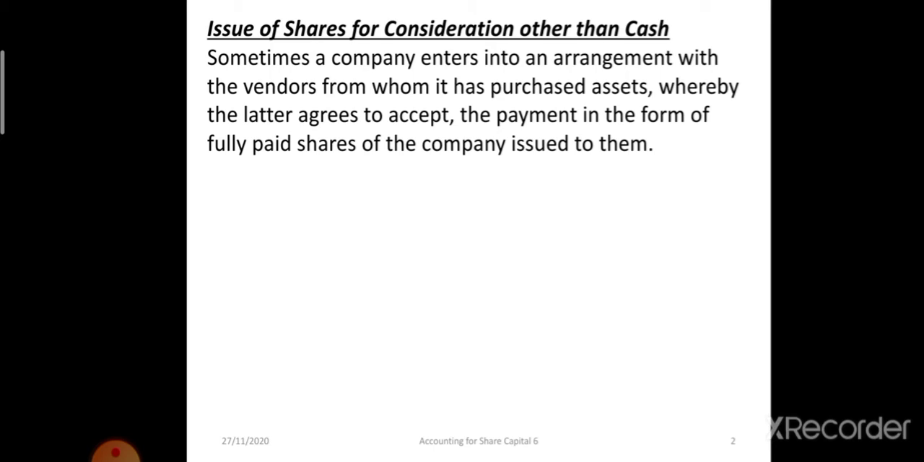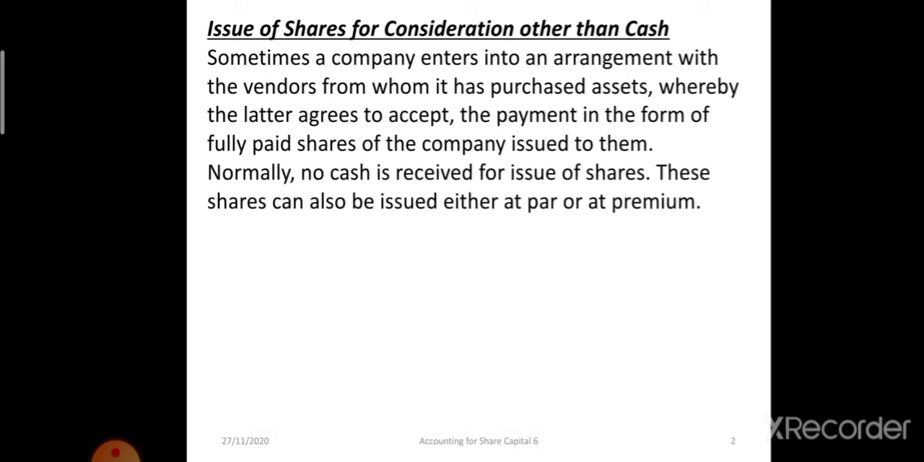Sometimes a company enters into an arrangement with the vendors from whom it has purchased assets, whereby the latter agrees to accept the payment in the form of fully paid shares of the company issued to them. Normally no cash is received for issue of shares. These shares can be issued either at par or at premium.